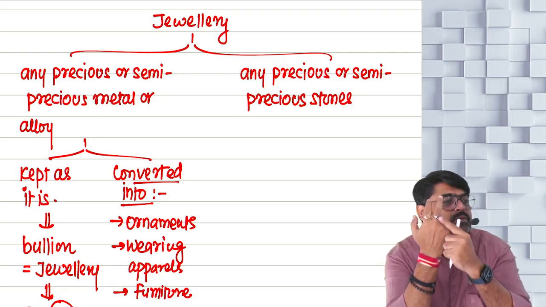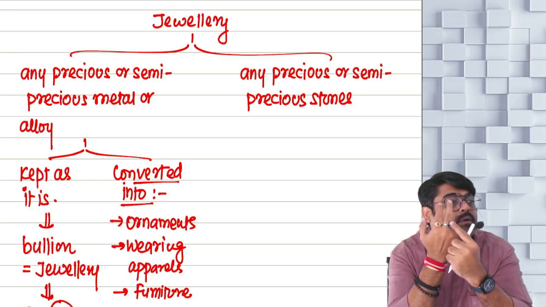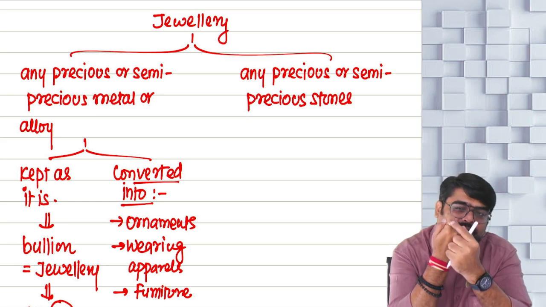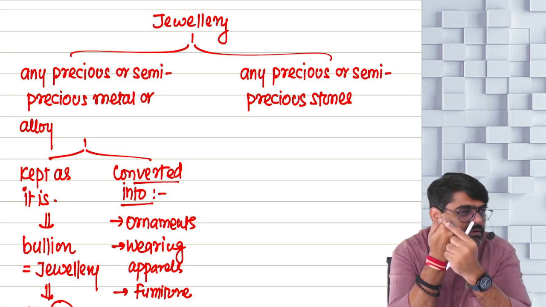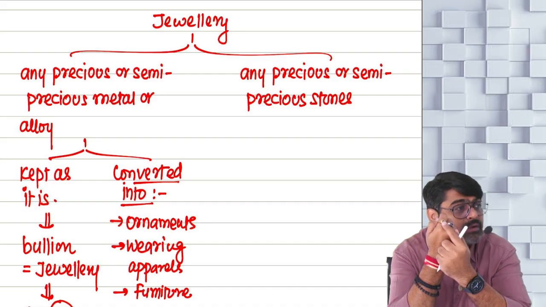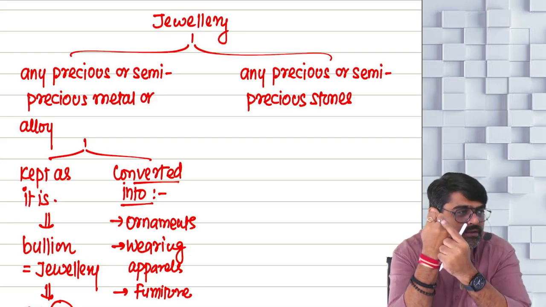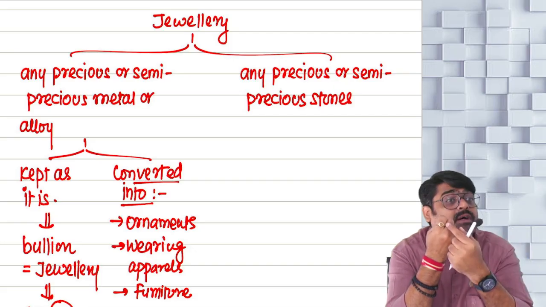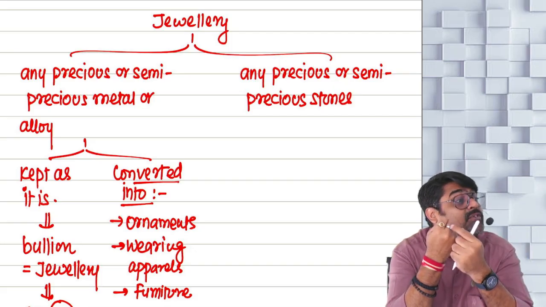Can you see these two finger rings? This is a yellow color stone. This is known as yellow sapphire. In Hindi you call it pukhraj. And this is blue sapphire. Now this is what? A stone only. But this is a precious or semi-precious stone.